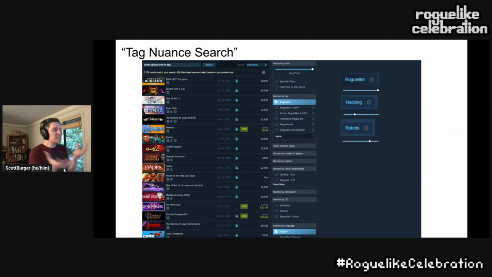But I think what's missing here in the Steam ecosystem is a nuanced search. When you go into Steam and say, hey, I would like a roguelike game, please, click. Oh, great, we have a whole list of things that span this broad genre. What I'm envisioning in my mind with this great UI mockup that I've done here, again, data guy, not a UI guy, is that you click on a tag, you have that tag show up, and a little slider underneath allows you to say, I'd like a game that has a proportionality of tags for roguelike at the maximum end of the spectrum.